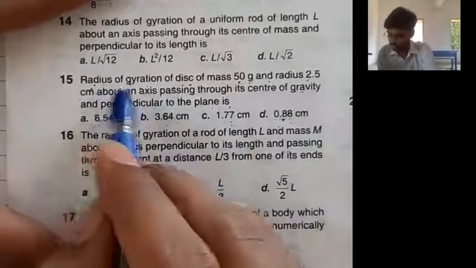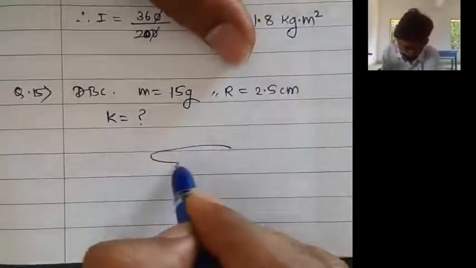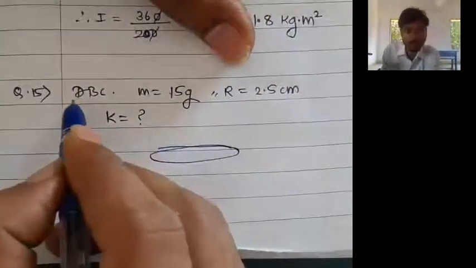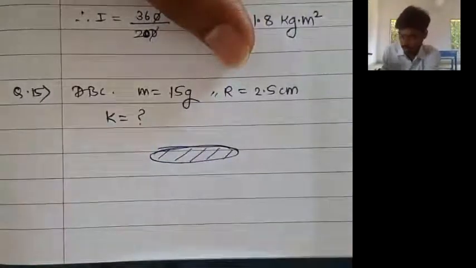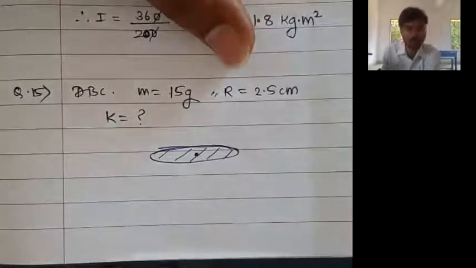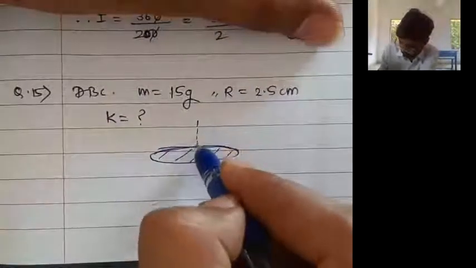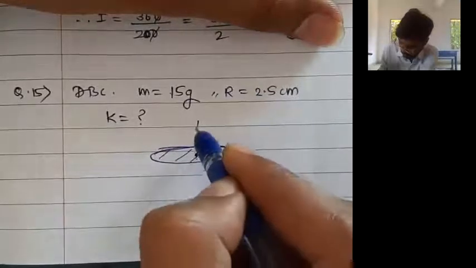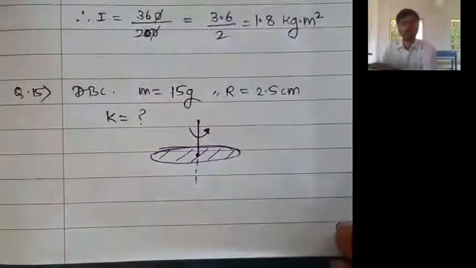So we are asked the radius of gyration, which means K is equal to question mark. About which axis? We draw the disc, shading like this. About an axis passing through its center of gravity and perpendicular to the plane. So about this axis, we have to find the radius of gyration.